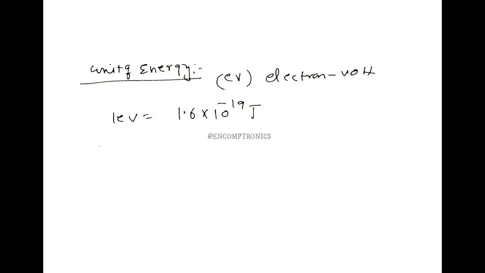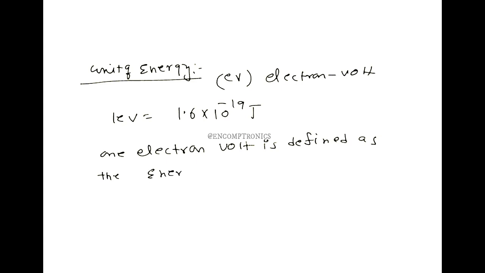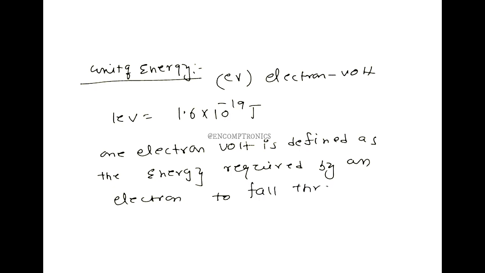How can we define an electron volt? 1 electron volt is defined as the energy required by an electron to fall through a potential of 1 volt. This is the definition of electron volt. 1 electron volt is equal to 1.6 into 10 power minus 19 joules.